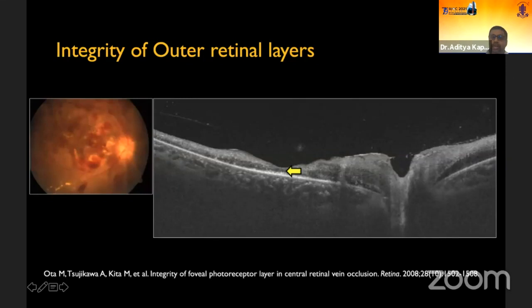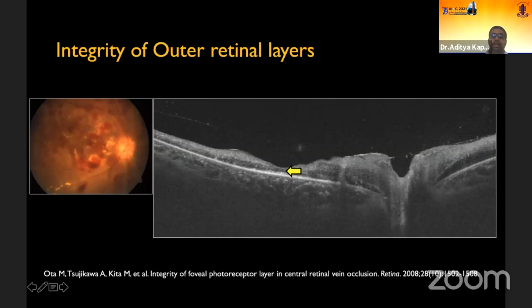Integrity of outer retinal layers or the photoreceptors. Now OCT allows us to evaluate the integrity of outer retinal layers, that is the external limiting membrane, which is the junction between Muller cell and the inner segment of the photoreceptor; the ellipsoid zone, which is the junction between inner and outer segments of photoreceptors; and the interdigitation zone, which marks the attachment of outer segment of photoreceptors to the RPE cell apices.